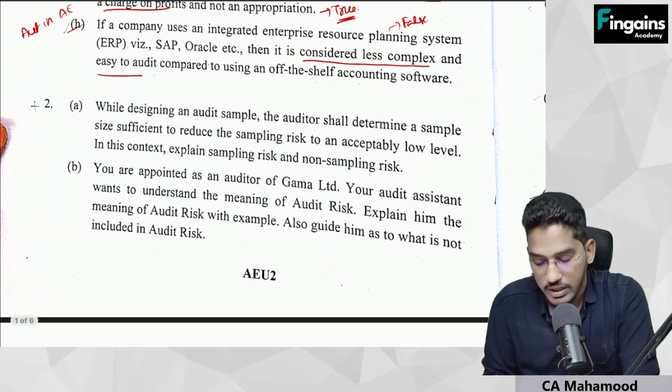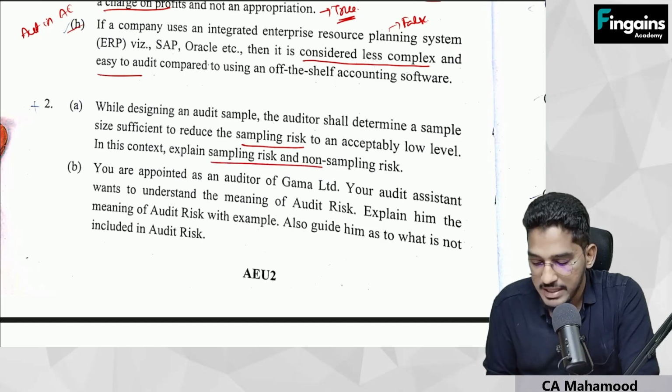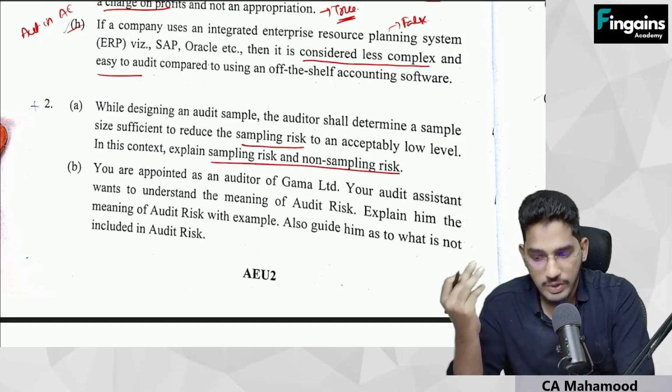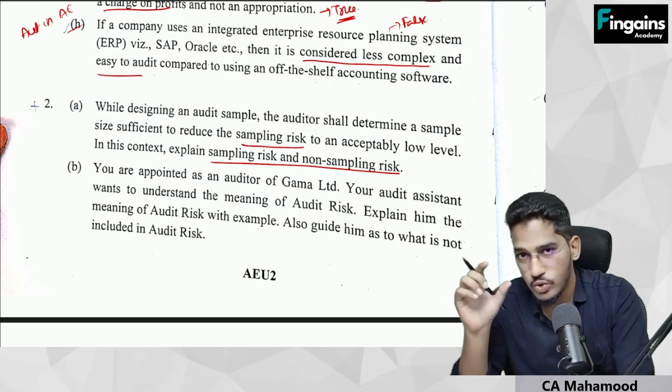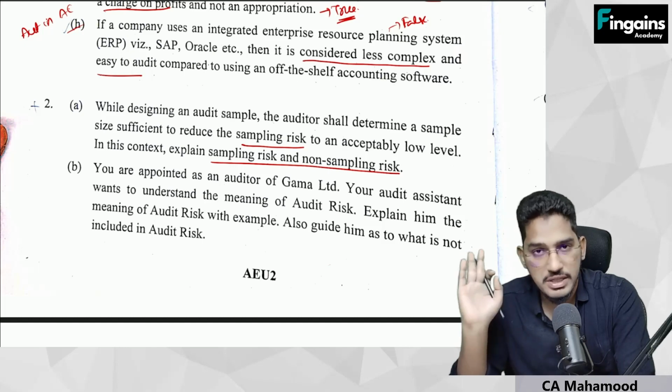While designing an audit sample, the auditor shall determine a sample size which is sufficient to reduce the sampling risk to an acceptably low level. In this context, explain sampling risk and non-sampling risk. So we have mentioned before, on the day before examination, especially in the sampling chapter, to go through the sampling risk concept. From there only the question has come. For 4 marks the question has been tested.